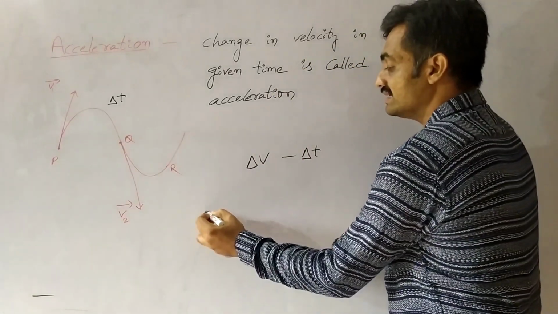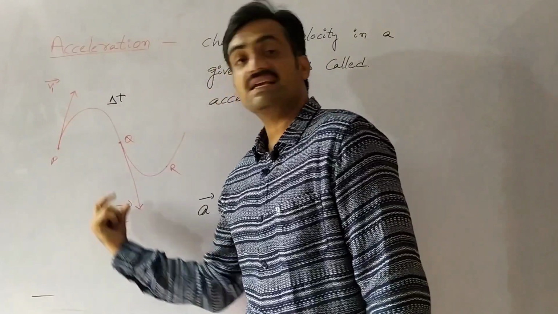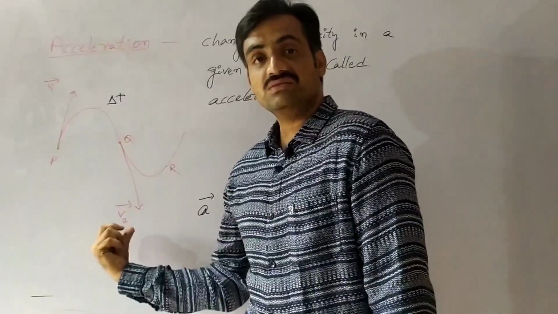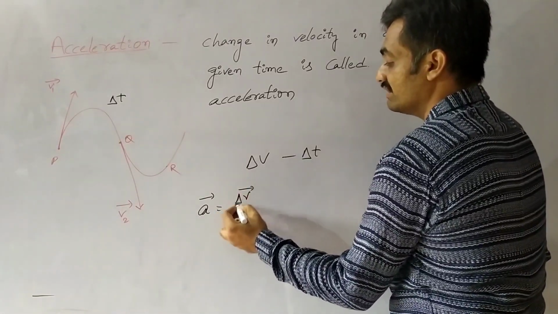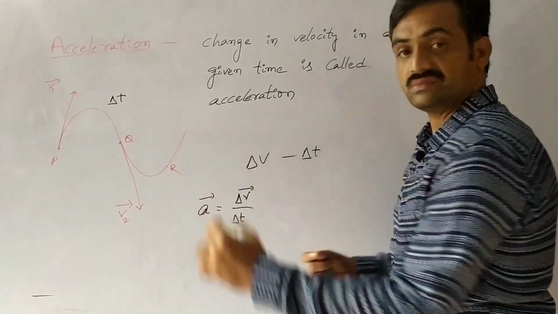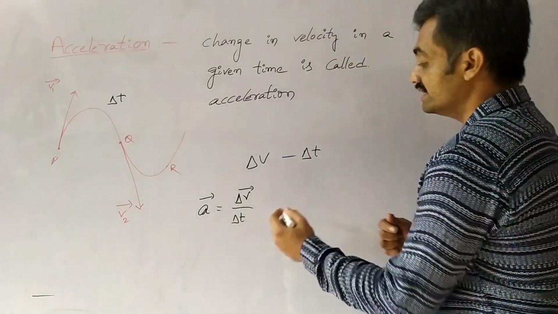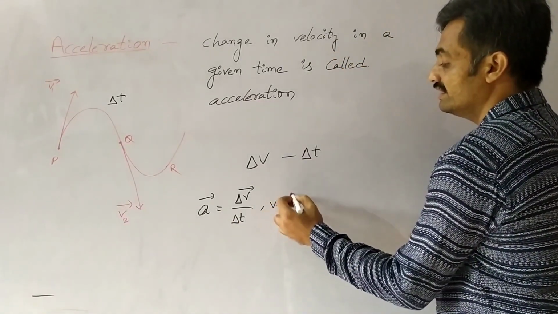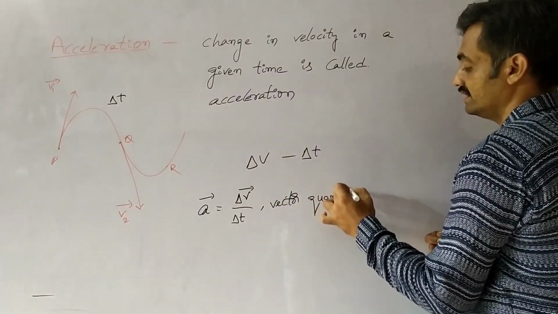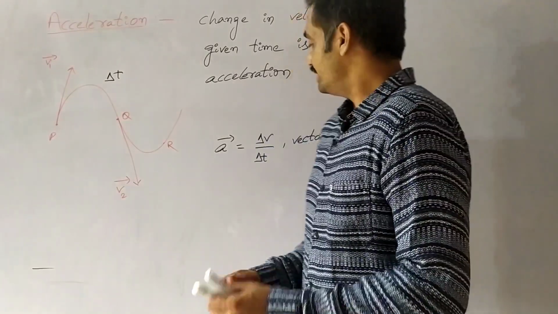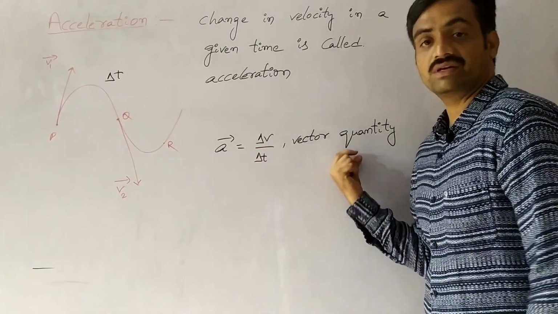Acceleration is represented as a bar because we are representing the change in the velocity. Since velocity is a vector quantity, acceleration is also a vector quantity, and it is represented as delta v bar by delta t. A equals delta v bar by delta t. That represents acceleration, and it is a vector quantity.